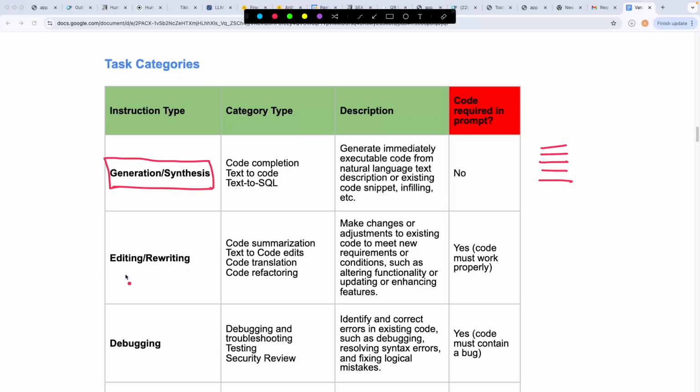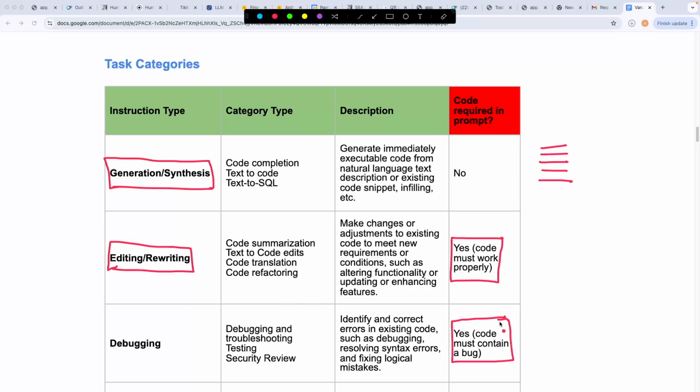Next up, we have the second type of task, which is editing/rewriting, where you provide the model a piece of code that you have written, and it should work properly, by the way. Now you ask the model to make any changes or adjustments to that piece of code. Maybe if you provide a piece of code of a website that you have written, you can ask the model to add new features to it or edit the code in a certain way or remove features from that website, etc. In any possible way, whenever you're asking the model to make any changes to your existing code that is working perfectly, that comes under editing/rewriting.